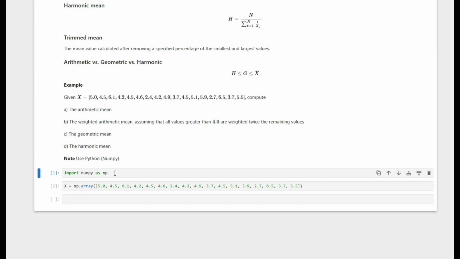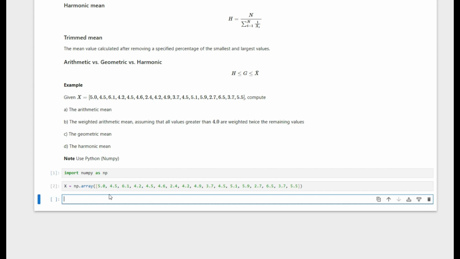So in cell 1, I have import NumPy as np. Then in cell 2, I've created a NumPy array of the input data set and stored it into x variable. Then let's create another variable n, and that is equal to total number of elements in x.